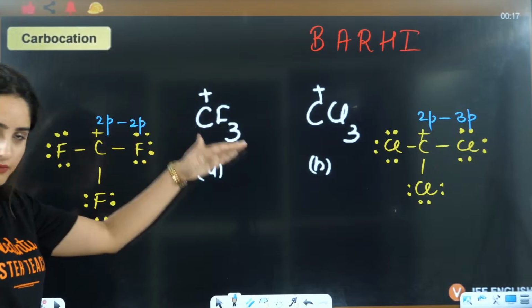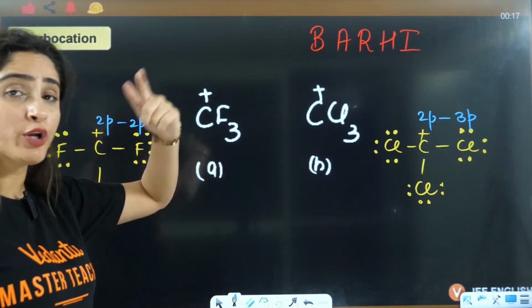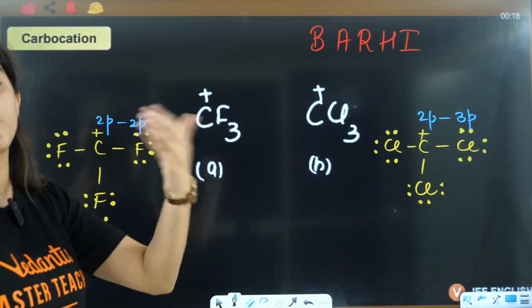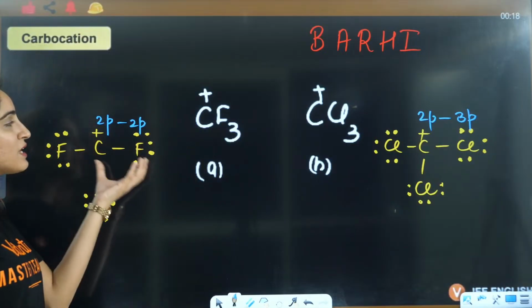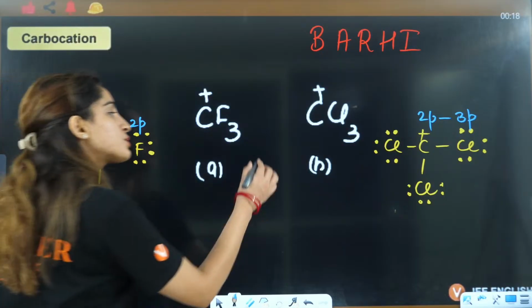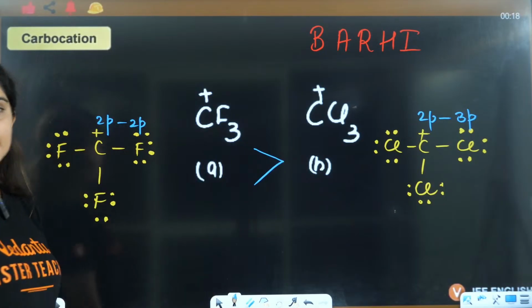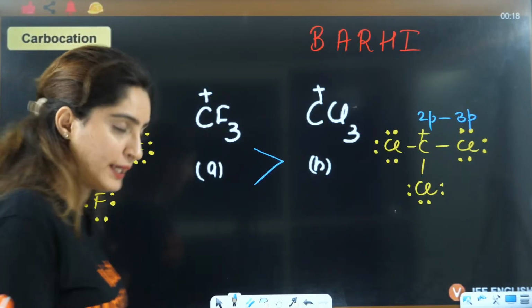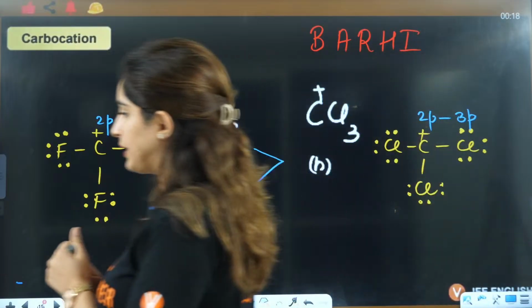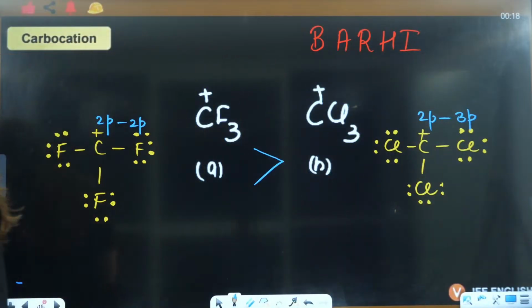We know that, either you learn it this way or you understand it this way, that down the group the extent of electron donation decreases. So this will donate more electrons to this carbocation. So that's why A is more stable as compared to B. So the answer will be A is more stable as compared to B. Understood? Very good.